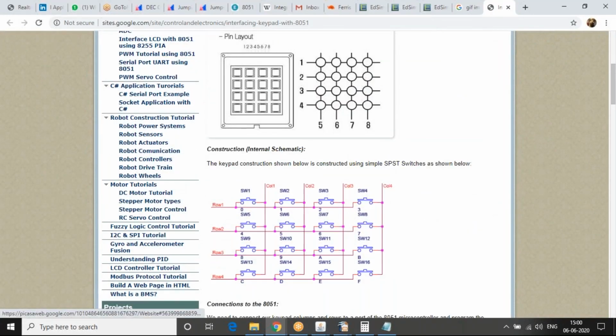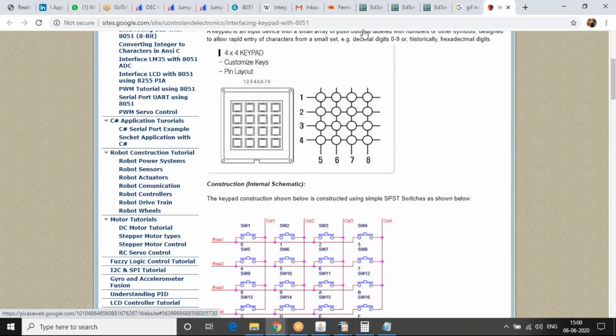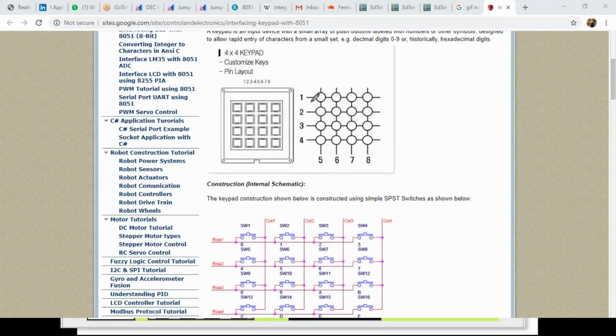Okay, it is connected on something called a matrix. I give inputs through this, which is called a row scan. So for every row I will try to give an input after every specific interval of time.